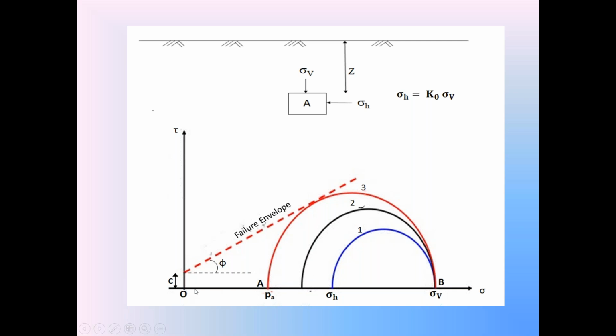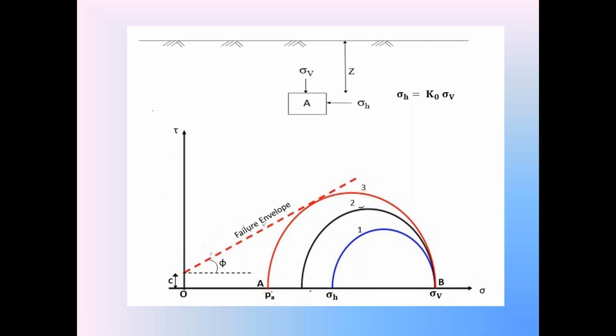The length OA on this x-axis, that is the normal stress axis, is the minimum value of sigma h of the c-phi backfill in the active condition, that is called the active earth pressure in the c-phi backfill. Now, by considering this third Mohr stress circle, that is at the failure condition of the c-phi backfill in the active condition, we are going to prepare the equation for this PA, the active earth pressure in the c-phi backfill.